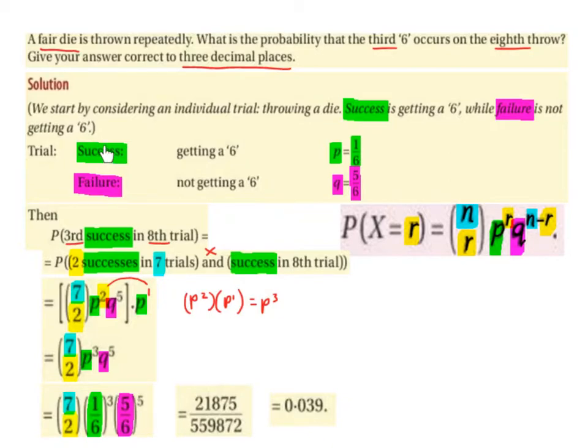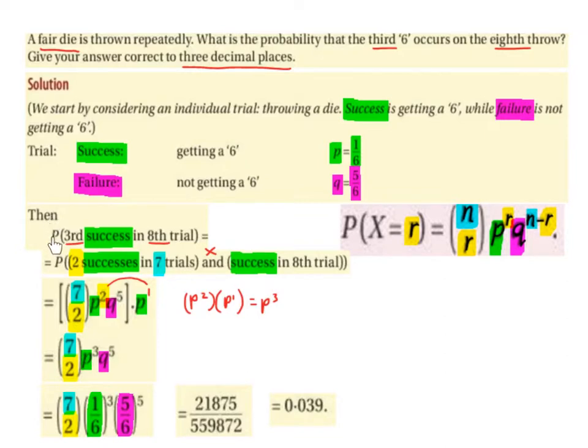So success, which is getting a 6, is going to be p equals 1 over 6. Remember, p stands for success. And failure is not getting a 6, which is going to be q equals 5 over 6, because there are 5 ways that you can fail. 1, 2, 3, 4, and 5. And remember, q stands for failure.